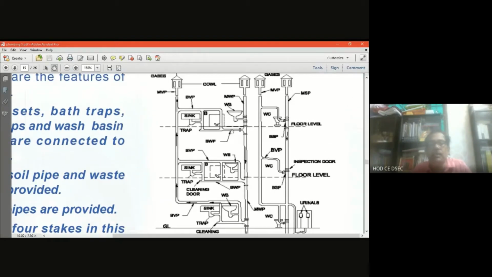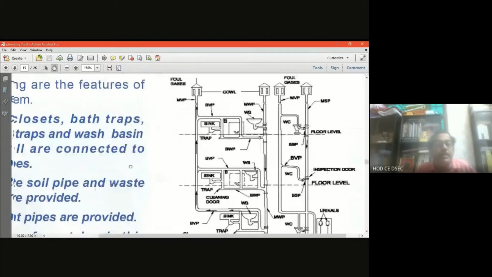That horizontal portion is the BWP, because from the kitchen trap and from the toilet, through the horizontal BWP, it is connected to the vertical pipeline. That is called the main waste pipe. Similarly, through the branch soil pipe, it is connected to the vertical main soil pipe. So this is the thing. I think I have been able to show the photographs and explain them.